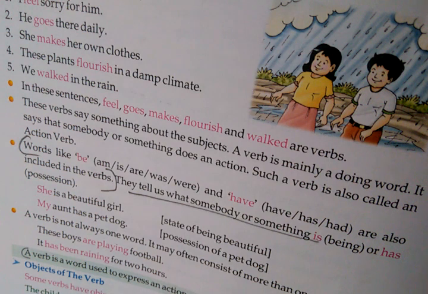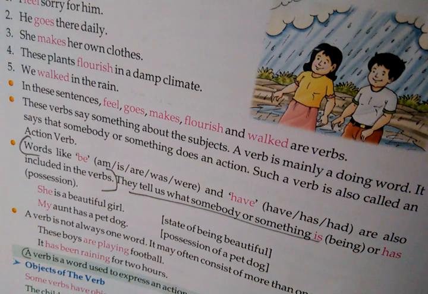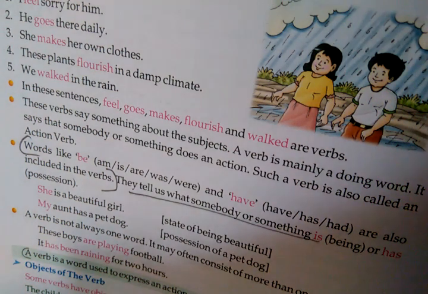I will say one example. She is a beautiful girl. Now let us see this word. She is a beautiful girl.